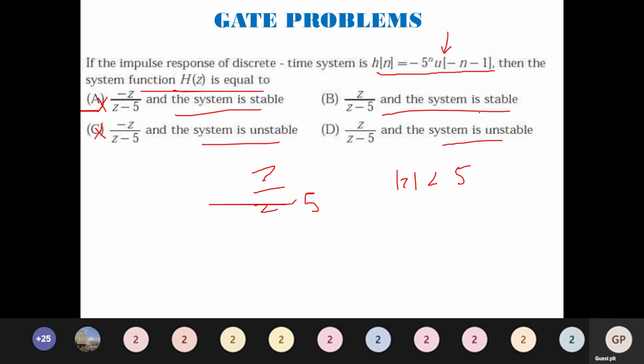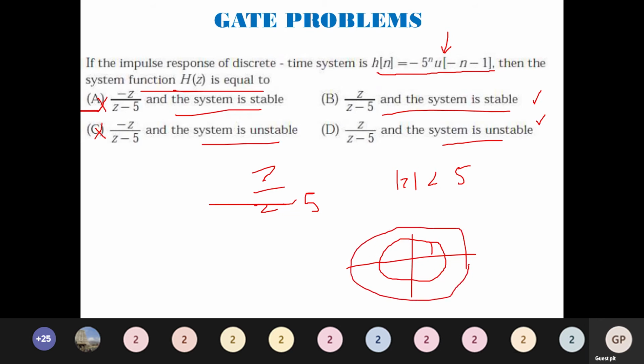For these two cases also I should check whether it is stable or unstable. A system is said to be stable if and only if the region of convergence includes the unit circle. Say this is my unit circle and this is 5. Definitely |z| < 5 will include the unit circle in the region of convergence. So the given system is stable. Directly you can come to a conclusion. Very, very simple procedures. Just understand the logic.